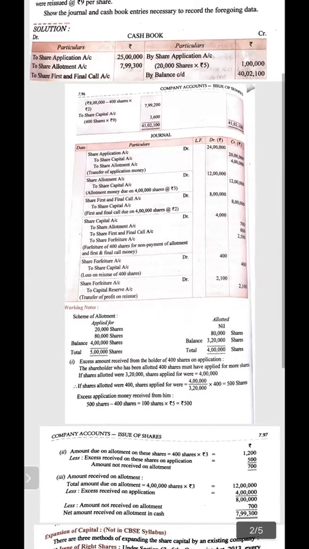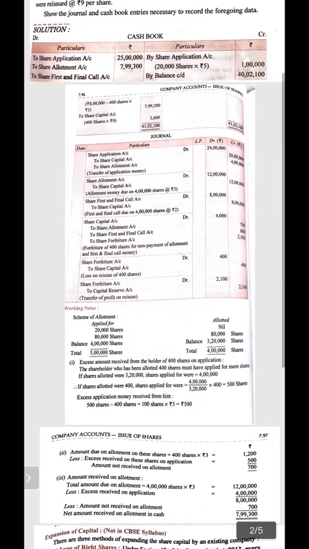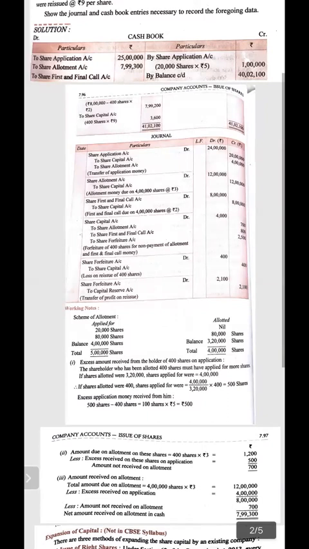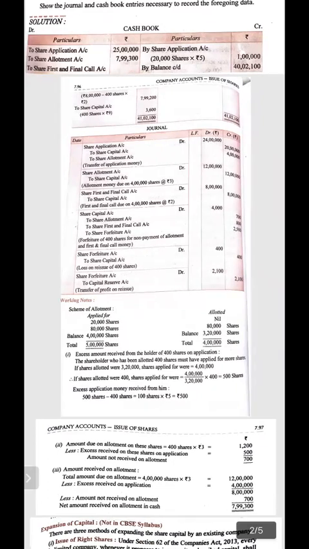Then shares are forfeited and the entry for the share forfeiture is to be done. The journal entry will be share capital account debit, at the time of forfeiture due to non-payment. There is a non-payment of share allotment that we came to know in working note number 2, that is 700 rupees, to share first call account.